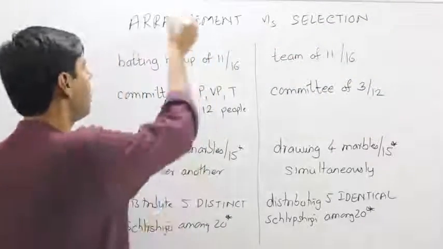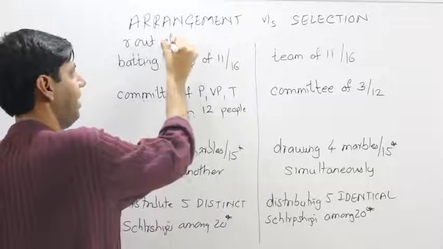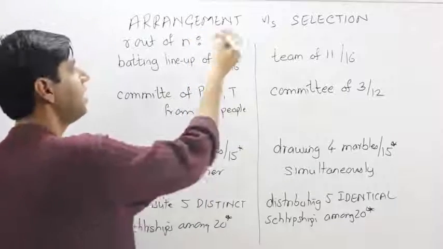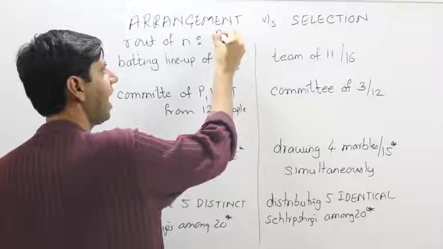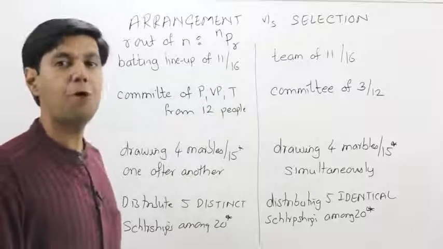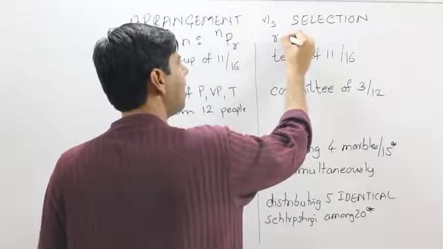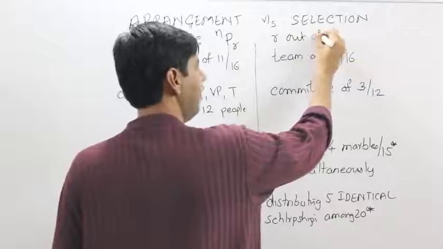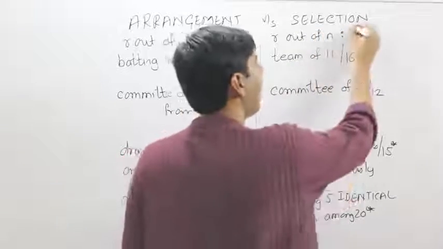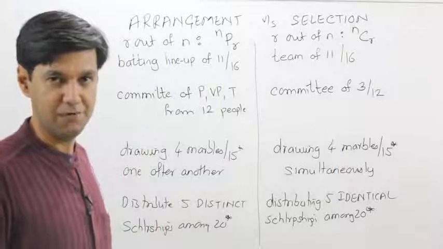Another thing is, we need to arrange R out of N, and the number of ways in which this can be done is denoted and spoken as NPR. The P is for permutation. And when we want to select R out of N, the number of ways we can do it is spoken as NCR. C stands for the combination bit over there.